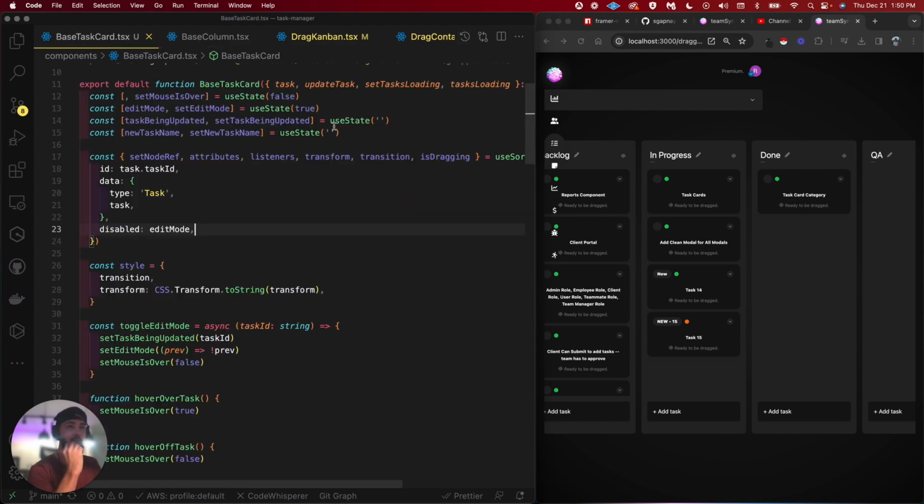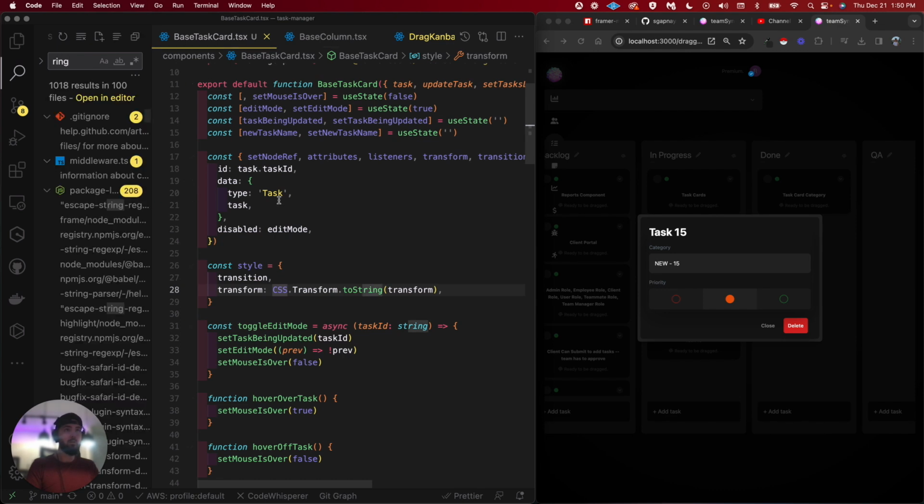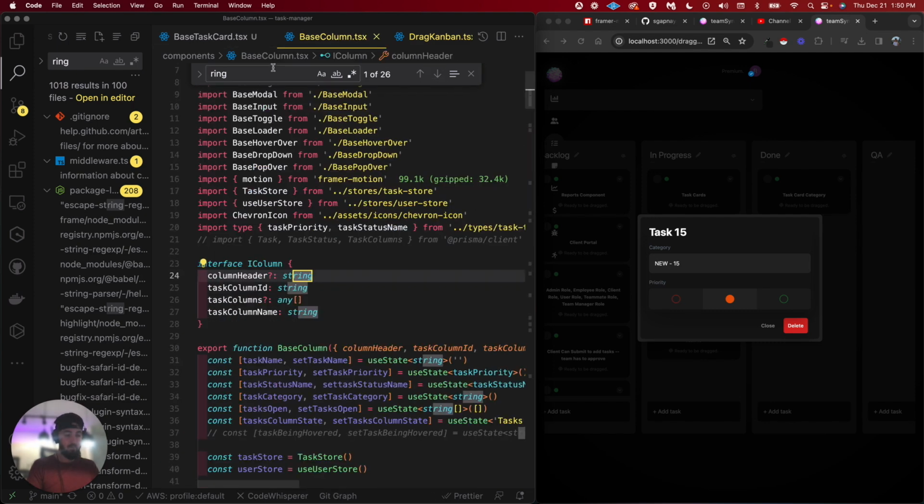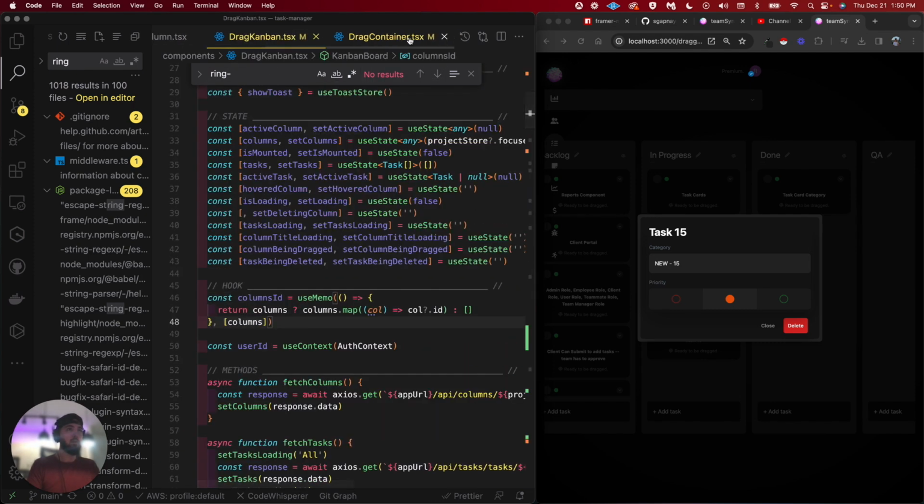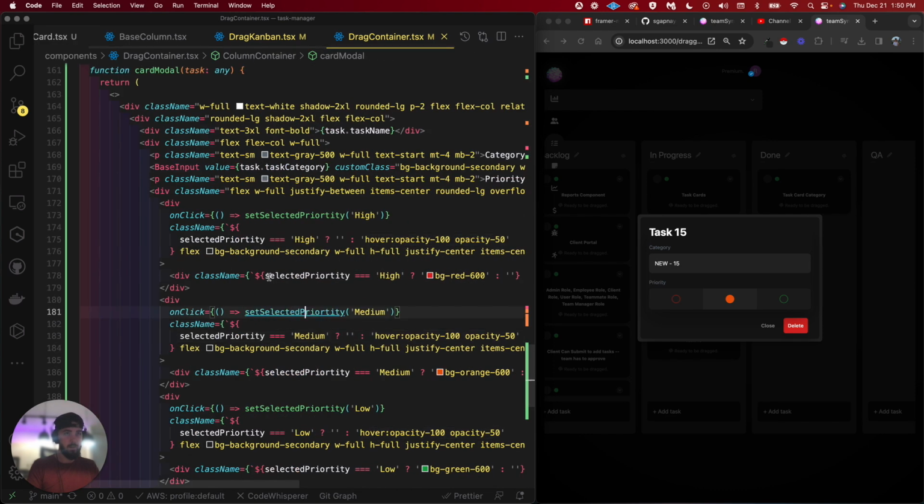Okay, so let's zone back in. I know there's a ring deal around it, so let me look for the ring deal. String, no. I want the CSS class. Drag container, boom. So here it is. Okay, finally, boom. This is where I'm building this component, this priority selector, if you will.